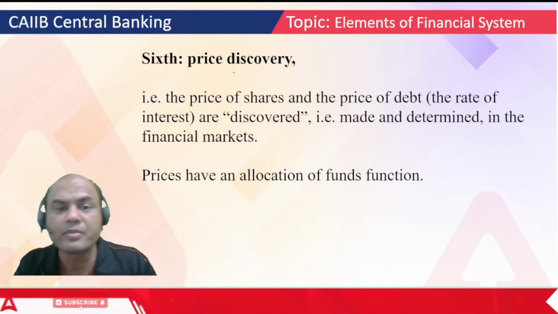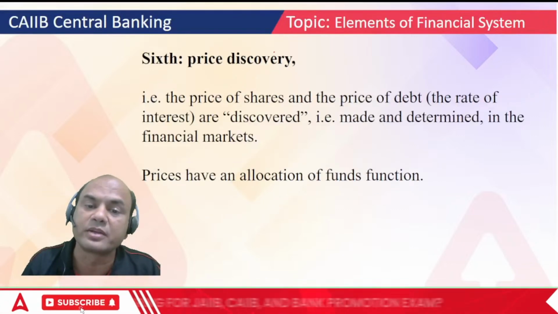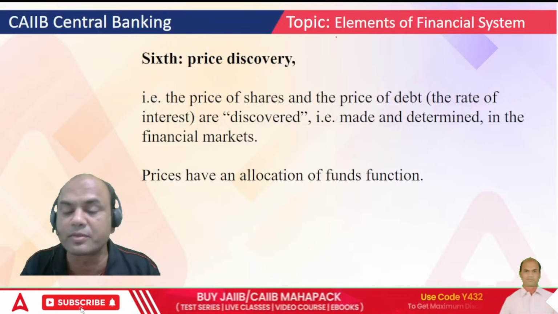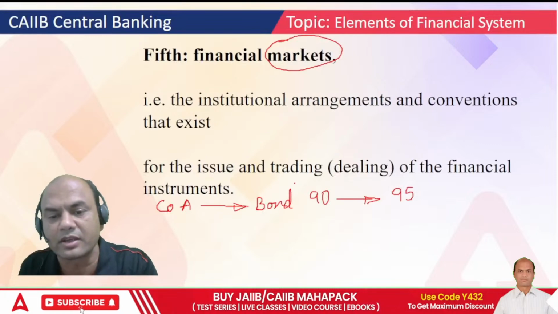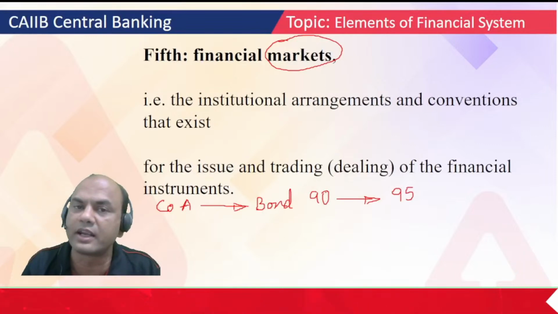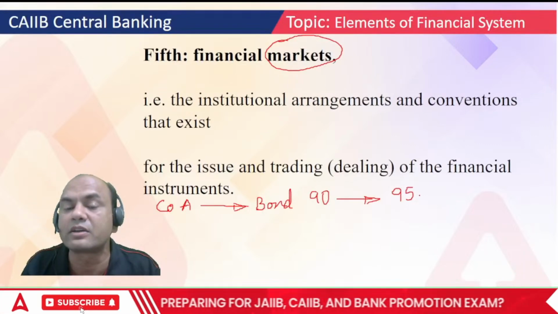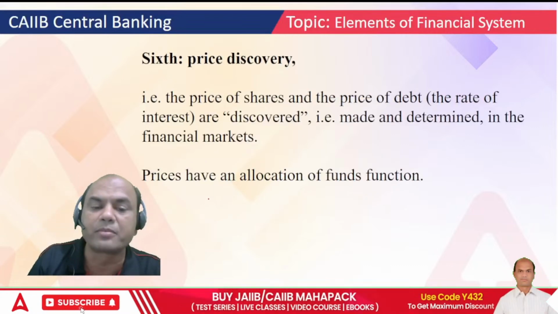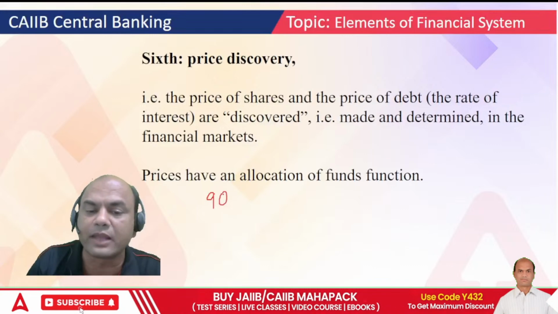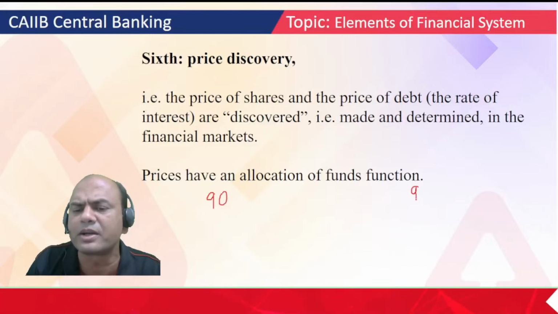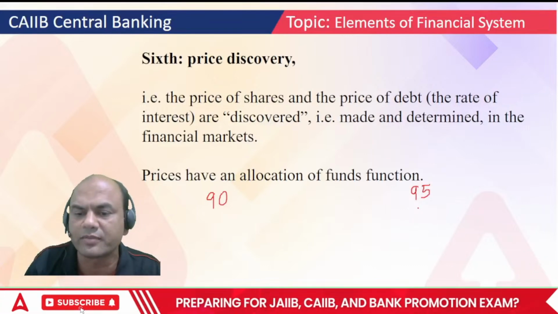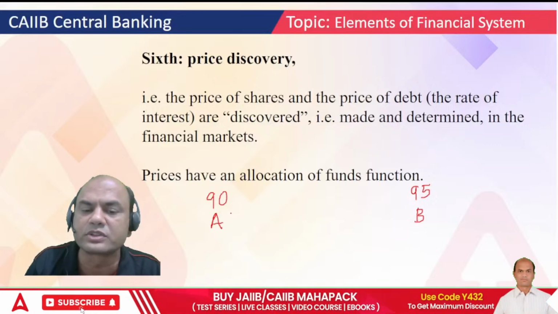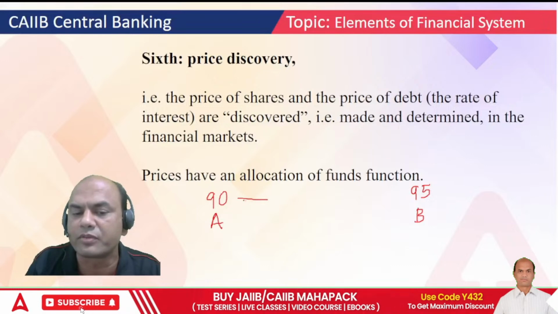Okay. Sixth is price discovery. Price discovery is an important element of the financial system. Let's come to this example again. I bought this bond at 90 and now I am planning to sell it at 95. So A has bought it at 90 and A wants to sell it to, let's say, person B at 95.